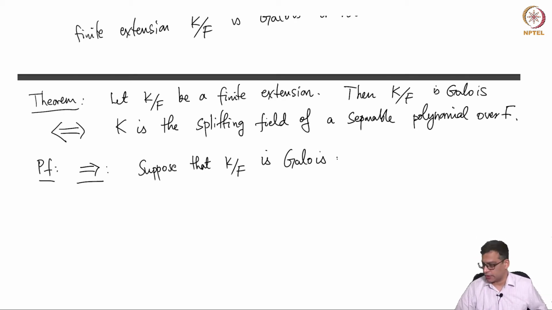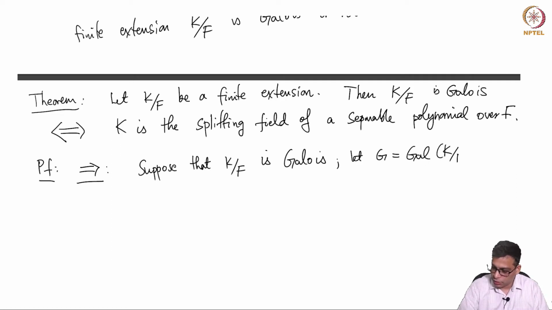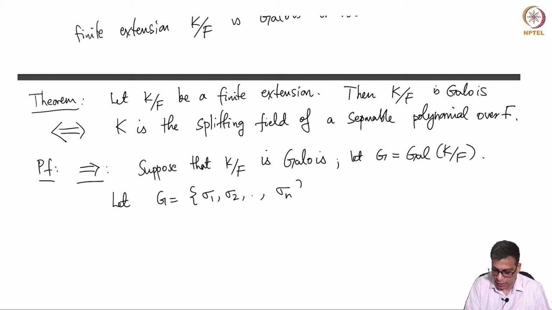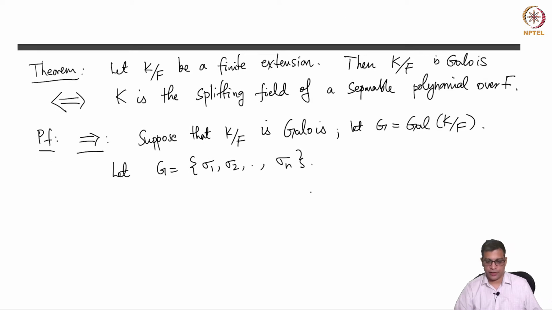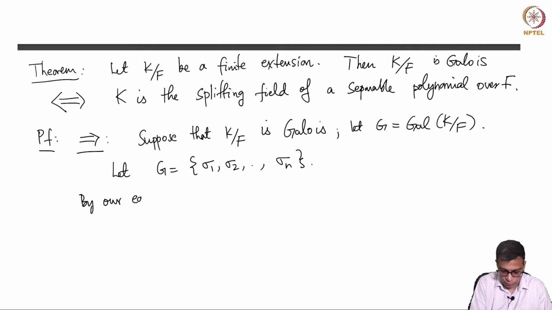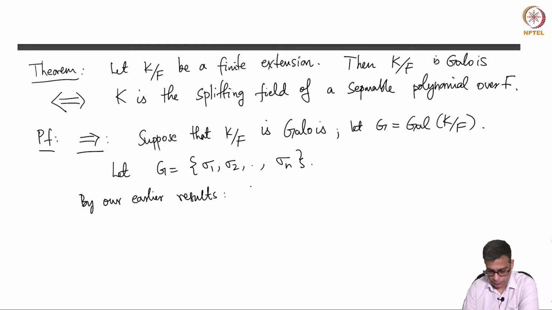So suppose that K over F is Galois, and for convenience, let us call the Galois group G. Write G as sigma 1, sigma 2, up to sigma n. It is a finite extension. In fact, by our earlier results, before we did separability, when we talked about Galois extensions and group characters and so on, we have this.